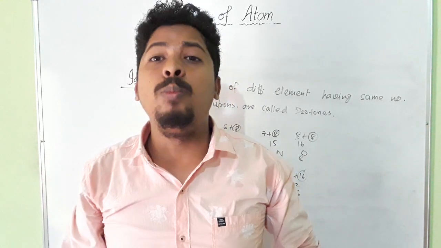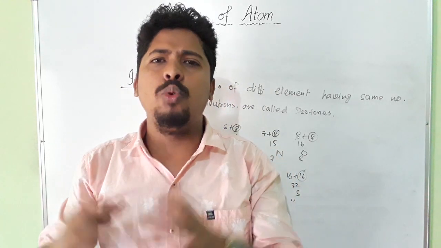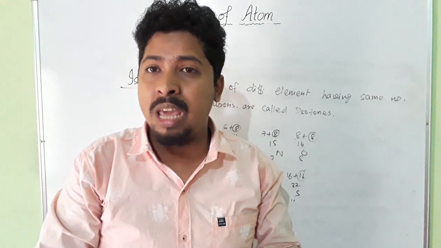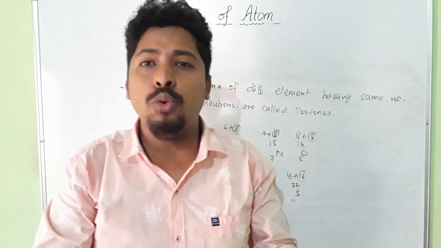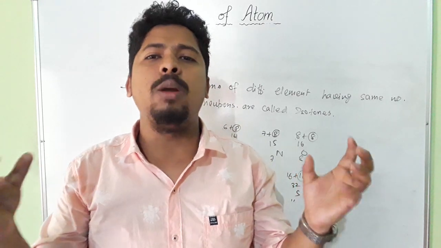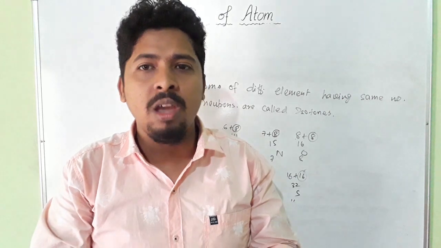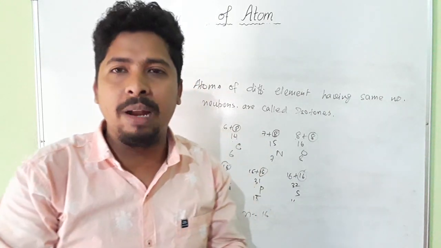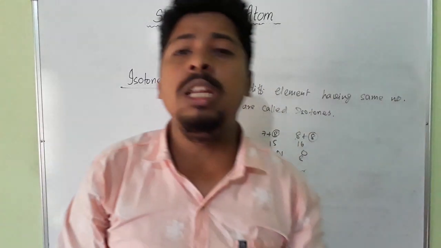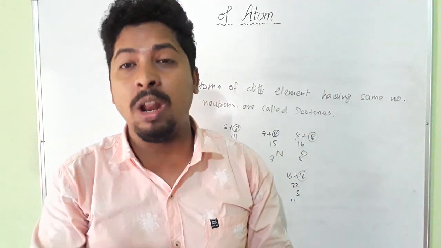After that we discussed the molecule. What is a molecule? When two or more atoms combine, they give rise to a molecule. Suppose Cl2, F2, Br2, H2. These are examples of molecules. After that we discussed atomic number. Atomic number means the number of protons, or the number of positive charges present in the nucleus of an atom. This is called the atomic number of an element.